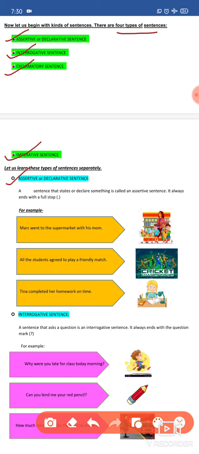Number 1, assertive or declarative sentence. A sentence that states or declares something is known as an assertive sentence. It will always end with a full stop. Let us read 3 examples to understand this sentence better. Mark went to the supermarket with his mom. All the students agreed to play a friendly match. Tina completed her homework on time. All these 3 sentences end with a full stop and also state or declare something. So, we will call these 3 sentences assertive or declarative sentences.